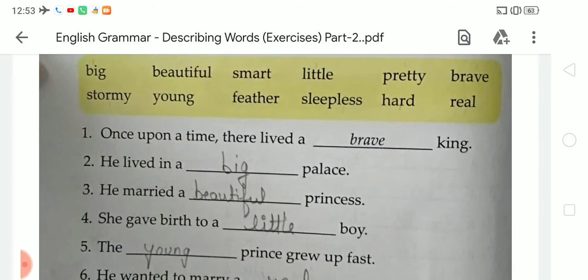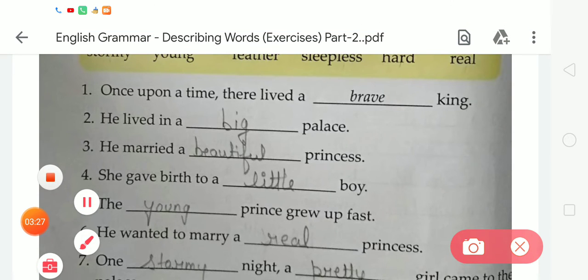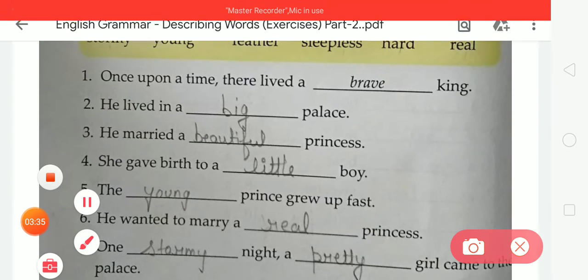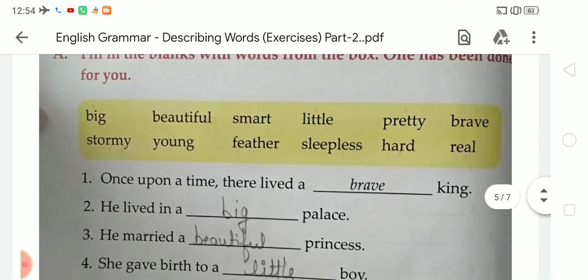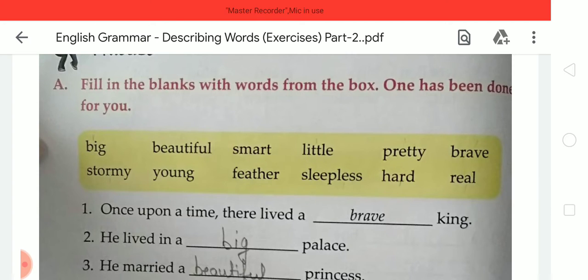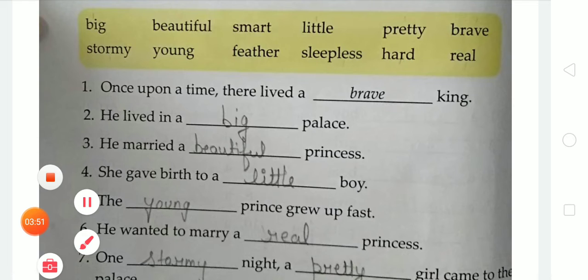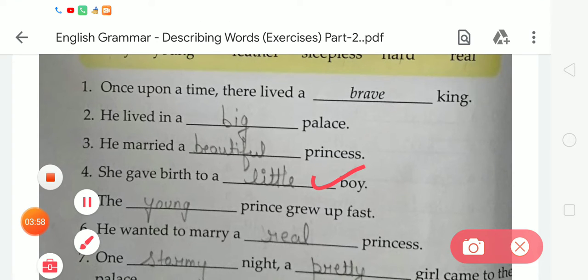Now the next is: she gave birth to a dash boy. Dear students, tell me what will be written on the blank. In number 4, she gave birth to a dash boy. We have to write little. The spelling of little is L-I-T-T-L-E, little. She gave birth to a little boy.